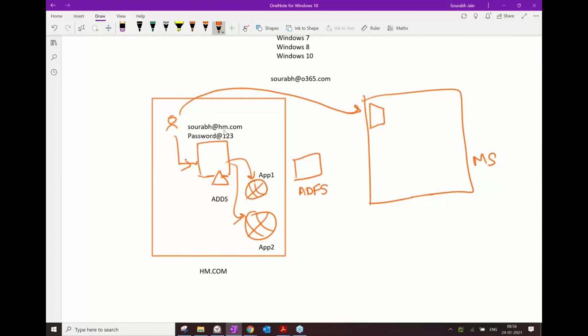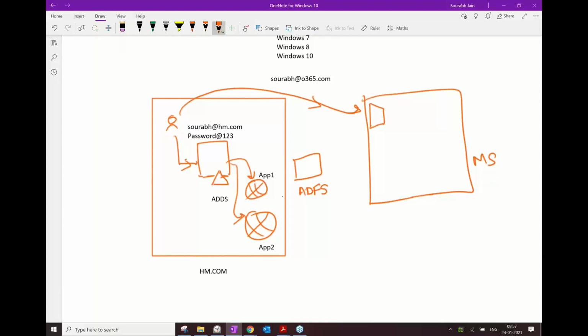Now we talked about something called forest level trust. There is something again called a federation trust. So if there is a federation trust between these organizations, then what Microsoft can do is, if your organization has already authenticated you and issued you an ADFS token, when this user accesses Office 365, Microsoft will just check that claim-aware token, that if this user has already been authenticated and I trust H&M, I know H&M well. If H&M has already authenticated, let me give access to the user.